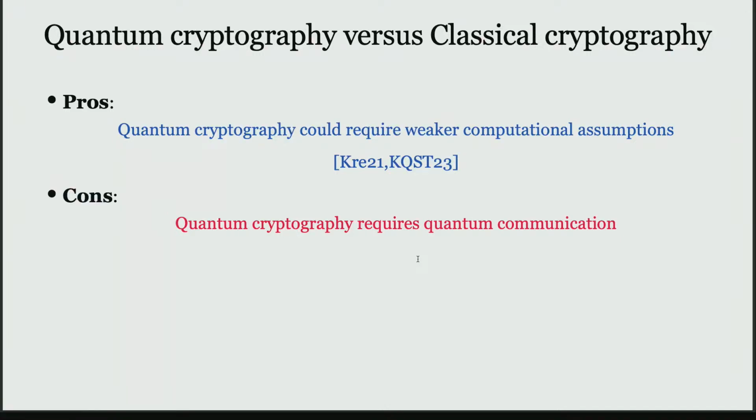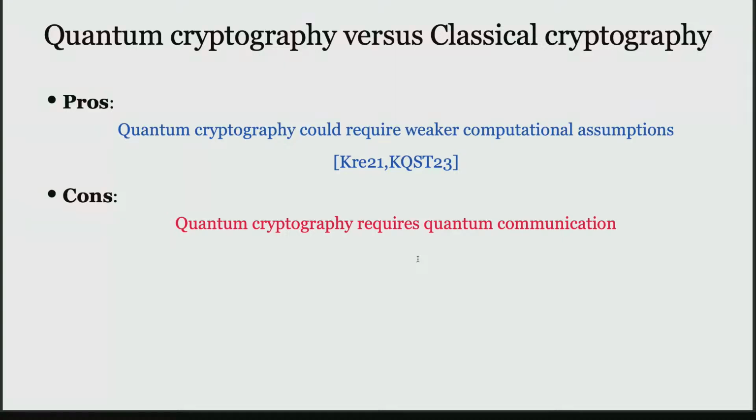There are also other places where quantum communication creates an issue. For example, if you're looking at public key primitives, and let's say your public keys are associated with quantum states, right? Now there's a problem with distribution. Do you publish many copies of this state online, or do you distribute to each user on a user basis? These things need to be taken into account when you have quantum communication.